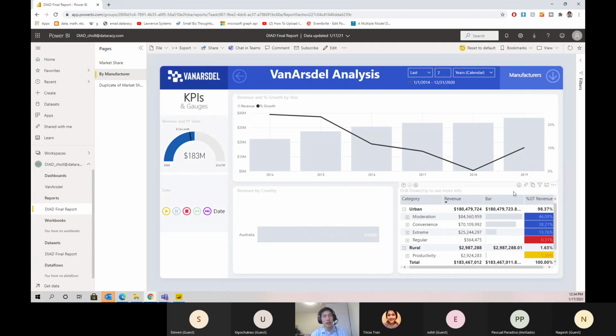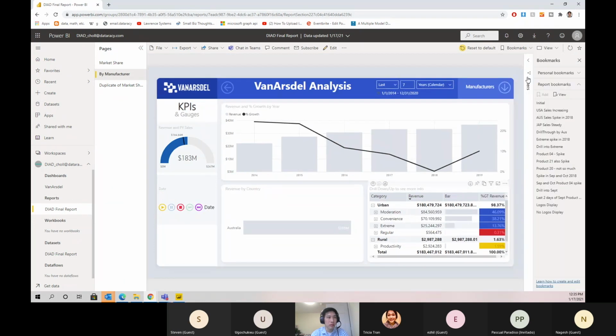Similar to Power BI Desktop, the Power BI service also has bookmarks. So from the top menu, we can click Show More Bookmarks, and you'll see all the various bookmarks that they've already built for us. Report bookmarks are the bookmarks the report author created.